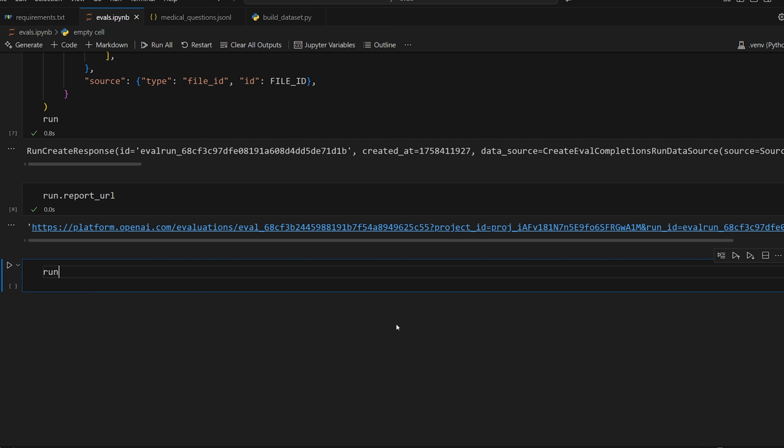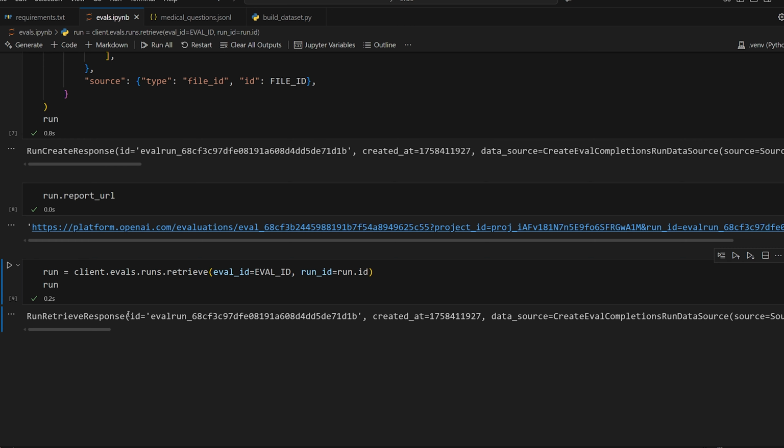You can also retrieve it programmatically. So client.evals.runs.retrieve. We're going to retrieve it through the eval ID and then the run ID. We'll say run.id. There we go. So now if I run this, it gives us the run response, but it's kind of a lot, right? So you want to just look at the API to see what data you can extract from this.